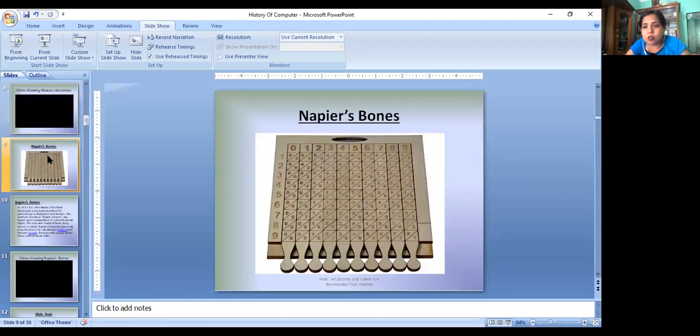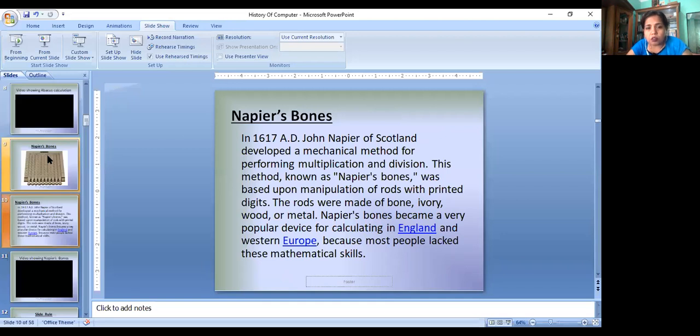This is Napier's bone, and it was invented by John Napier in 1617 AD. Actually, when he first made it, he made it from bone. Later on, its revised version from wood are also available.